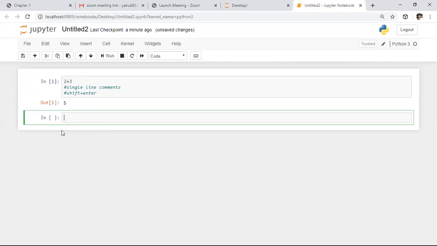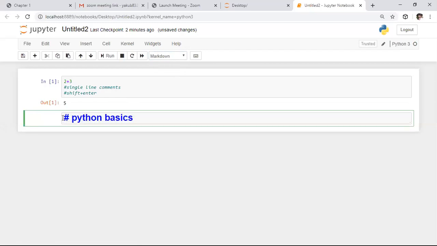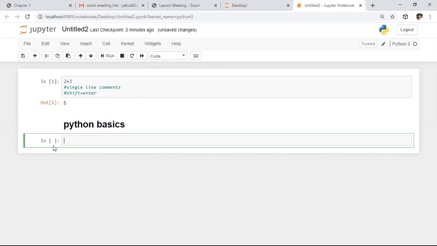Here you can write text information also. If you want to write some text information, we need to choose the markdown option. Here I'm writing that it is a basic class, Python basics. I want to keep this as a heading, so I'm specifying 1 star and keeping this. Next, again we need to execute this line. How to execute this? We need to press shift enter. Whenever you press shift enter, one heading will be created.